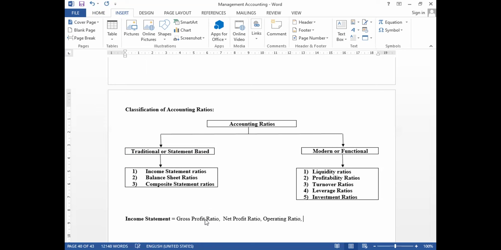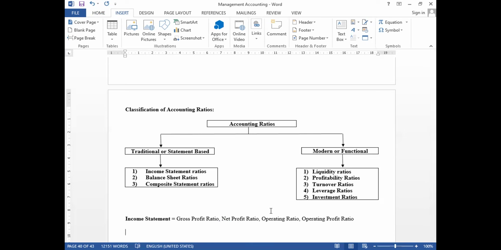Next, if you want to compare expenses with income, I am not talking about profit here, only the revenue generation or income part, then we can also find out the operating profit ratio. Operating profit ratio. Okay, so these things we get to know in the case of the income statement.